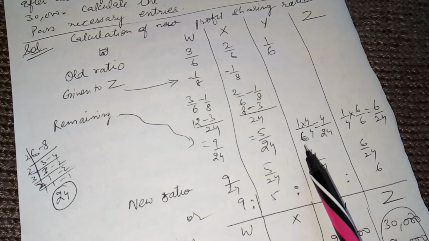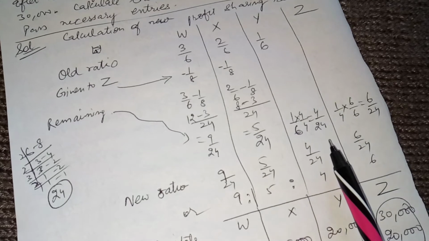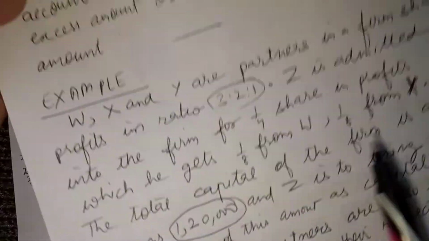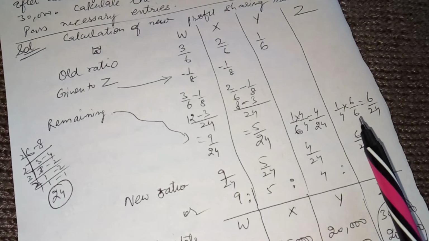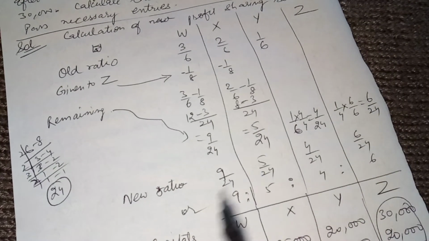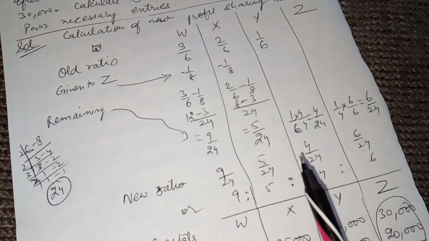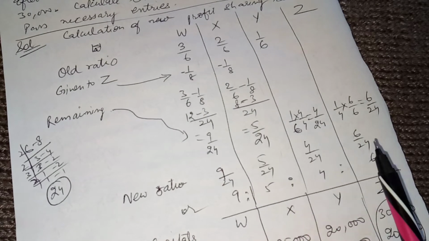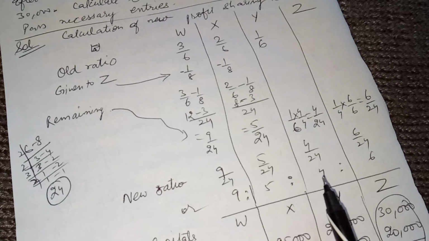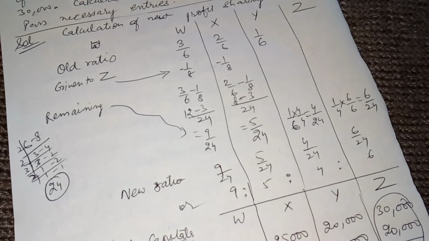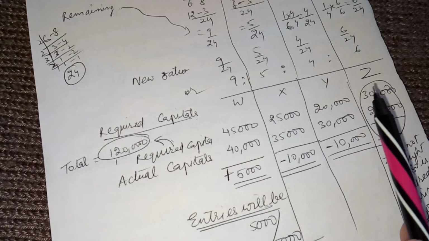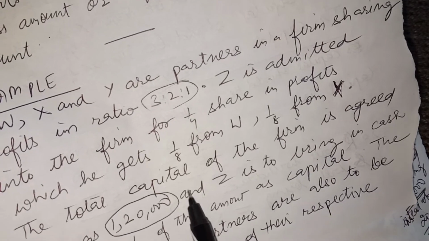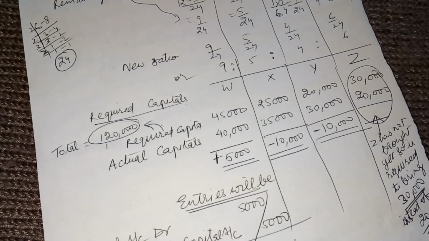We will equalize the denominator. It comes out to be 4 by 24. And for Z, his share was a 1/4 share. So 1/4, equalizing the denominator, comes out to be 6 by 24. So the new ratio is 9 by 24, 5 by 24, 4 by 24 and 6 by 24. That means 9:5:4:6. Now regarding the capitals of W, X, Y and Z, the total capital should be 1,20,000 as told earlier.